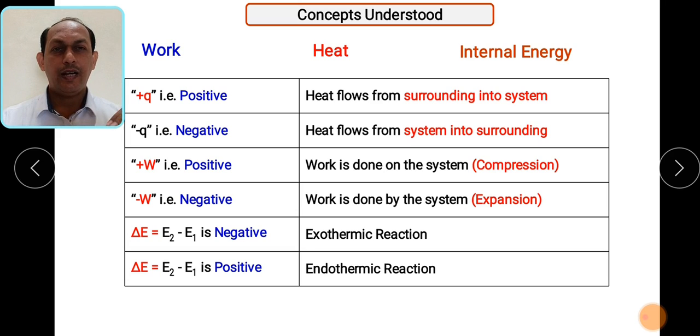Whenever delta E is negative, that means heat goes out of the system, and that is called an exothermic reaction. In an endothermic process, the heat flows in, or internal energy is positive, so we can say that particular process is an endothermic reaction.